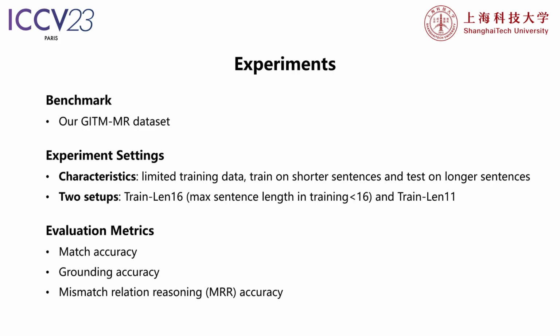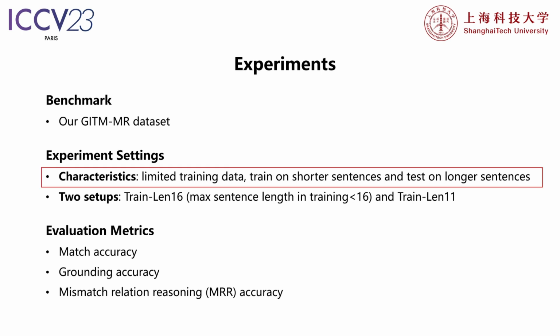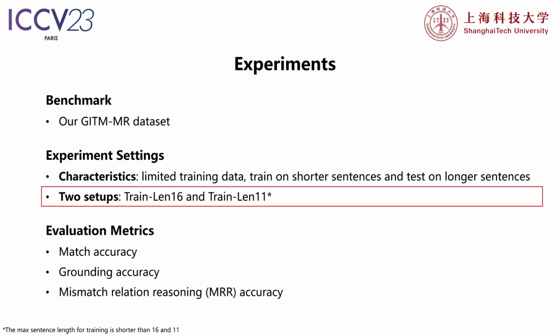We conducted experiments on the proposed benchmark to test several baselines of vision language pre-trained models and our proposed RCRN on inferring relation correspondences, with a special focus on the challenging setting of limited training data and out-of-distribution sentence lengths.